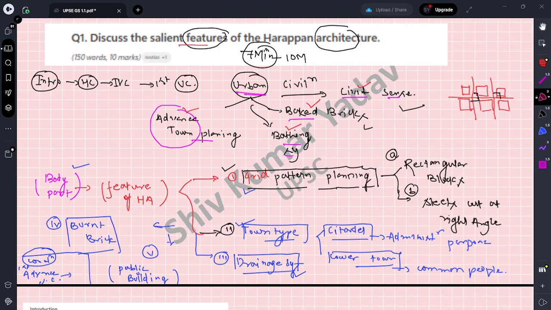So first he used to check your introduction part. Introduction is okay, you had already mentioned everything. He marks 1 mark. Okay, for the body part you had already mentioned the features, what actually has been asked in the question. So for features he used to correct it. What are the features you had mentioned? Grid pattern, this one, town system or town types, drainage pattern, burnt brick.